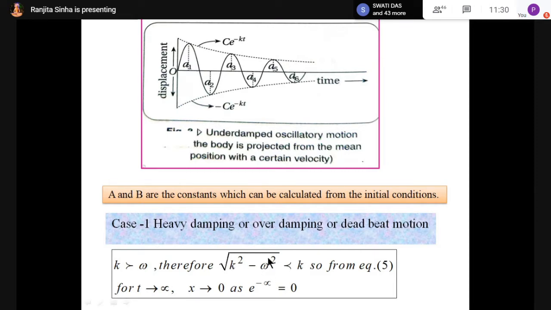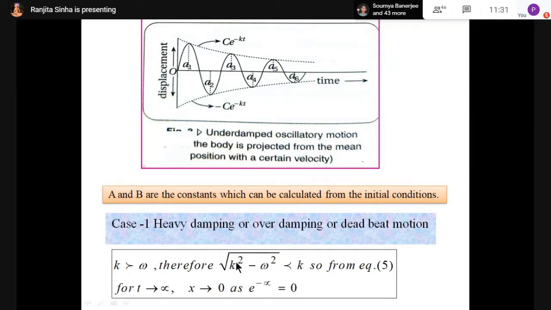If omega equal to 0, then what is this value? This is K, is it? Yes, ma'am. So this value is maximum, this is K, if omega equal to 0. This is not possible actually here because omega has some value. So now I am subtracting the value of omega.